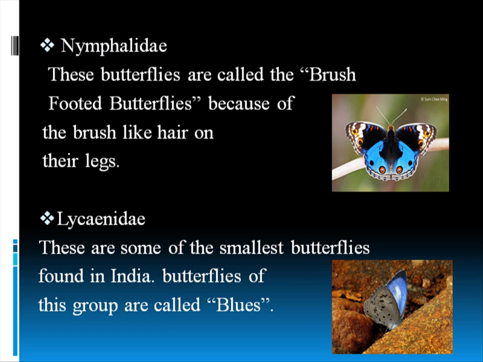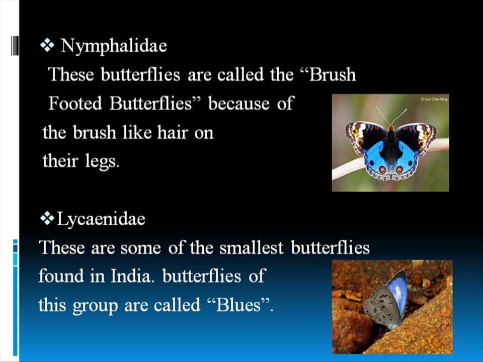Now let's come to Nymphalidae. These butterflies are called brush-footed butterflies. I cannot show you a picture of their brush foot, it is a little bit difficult to show. But if you look very closely, you will see brush-like hair structures on their front legs, so they are called brush-footed butterflies. They use those legs very seldom, which is why the brush-like hair structures have formed on their legs. The example you are seeing is a blue pansy.